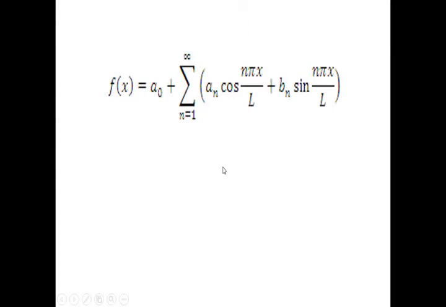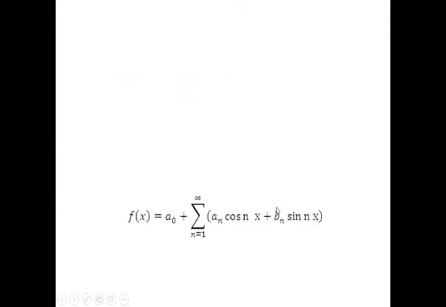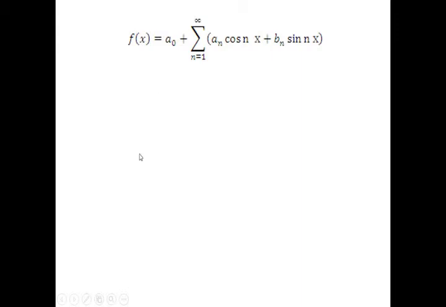For the pi range, we replace L by pi, so pi cancels and we get the equation f(x) = a0 + summation n = 1 to infinity of (an cos nx + bn sin nx). From this equation we have to find the values of a0, an and bn, which are known as the coefficient values.